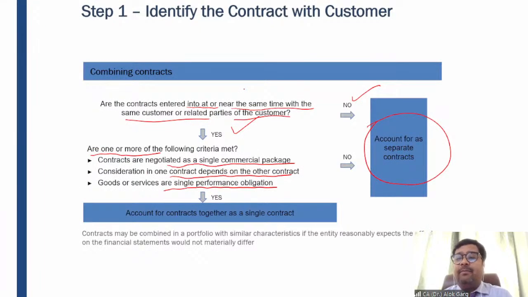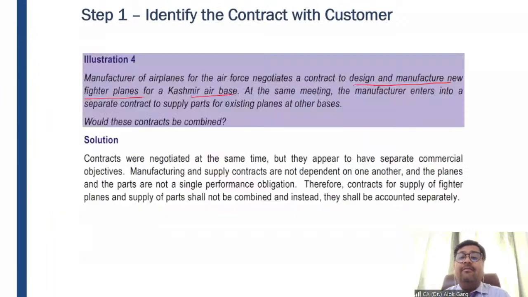Consideration in one contract depends on the other contract? The answer is no, it is not depending on the other contract. And whether it is a single performance obligation? It is not a single performance obligation, it is a different performance obligation. The fighter plane has nothing to do with the spare parts, and the spare parts have nothing to do with the fighter plane, right?